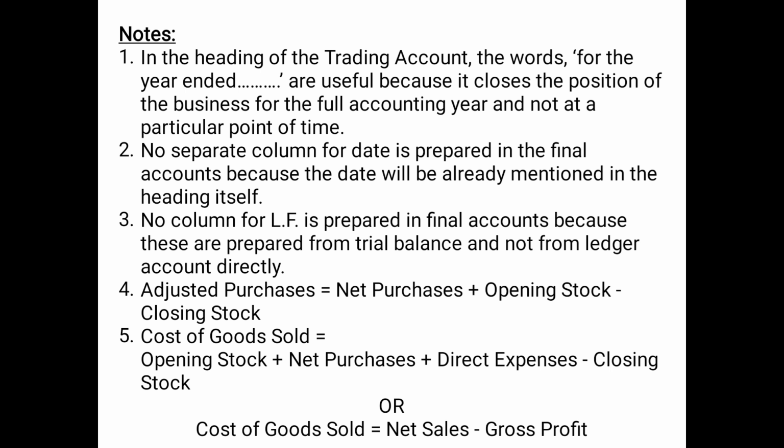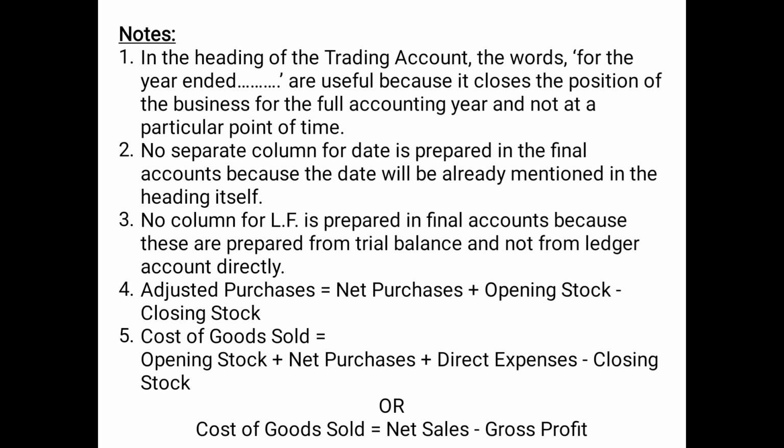Then point number 5, cost of goods sold. That means for the goods which you have sold, what is the cost of producing them. There are two formulas, and which one you apply depends on the information provided in the question. The first formula for cost of goods sold, or COGS, is opening stock plus net purchases, that is purchase minus purchase return, plus direct expenses minus closing stock.